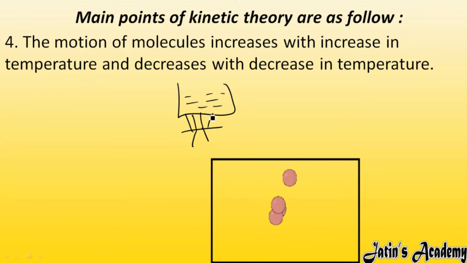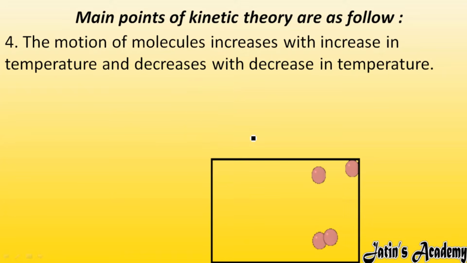But when I am giving more and more temperature to the water, the motion of the molecules starts increasing. It means that with the increase in heat, the motion of the molecules also increases. And same with the decrease: if we decrease the temperature, the motion of the molecules also decreases.